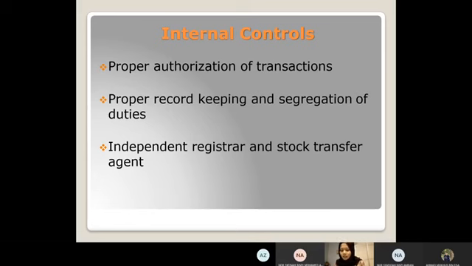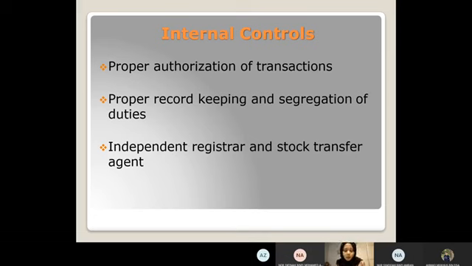Record date here, we have 3 dates, which is date of declaration, date of record, and date of payment. And last, the potential for misappropriation of assets is minimized.